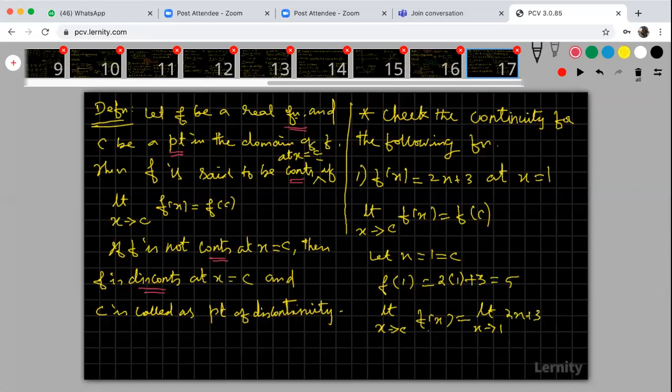Some students are still having a problem in finding the limits. The limit as x tends to 1 of 2x plus 3 means you just substitute x equal to 1. What is the answer? 2 into 1 is 2, plus 3 equals 5.